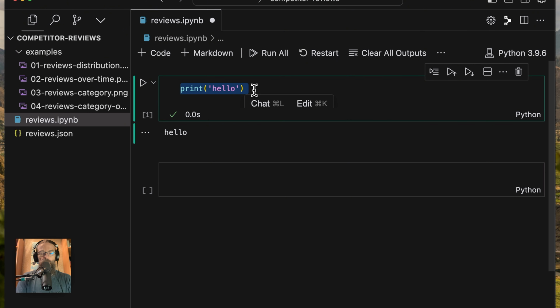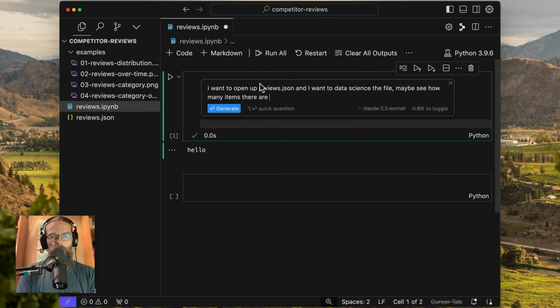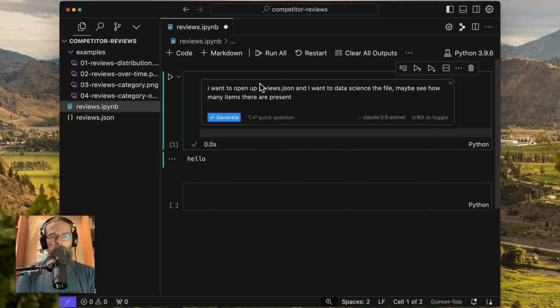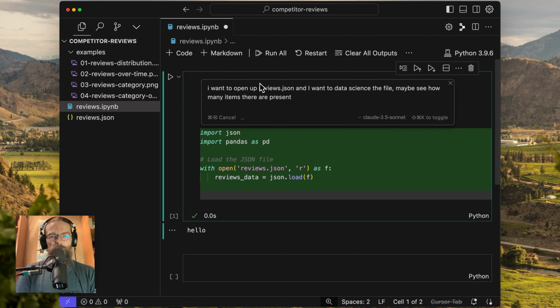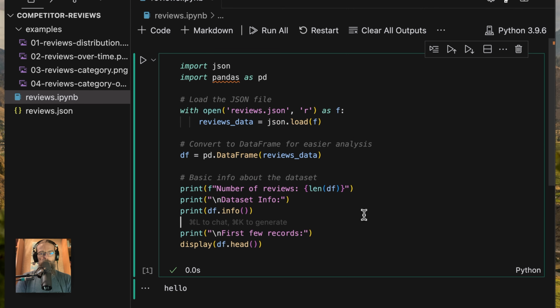So let's just dive right into this. I'm going to hit Command K, and it gives me this nice little chat box. I want to open up reviews.json and data science the file, maybe see how many items are present. That's just a good start. We'll see what that gives us. If I hit Enter to generate that, it's going to spit out some code. Right out of the gate, I see a bunch of Python here. I'm just going to accept that and run it with Shift Enter.